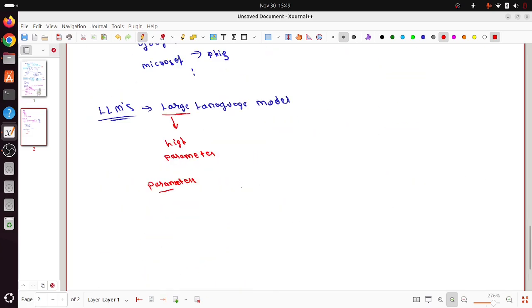For example, GPT 3.5, which was the first ChatGPT version, had 175 billion parameters. You can see how large and huge that is. Your model has to learn this many numbers to predict and generate content.